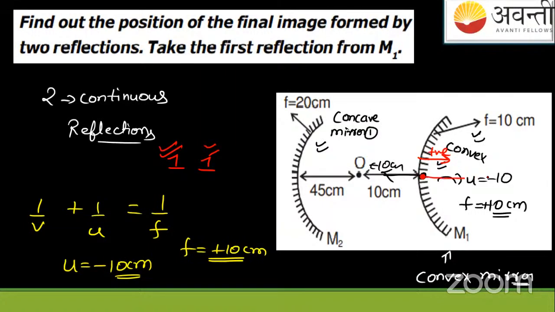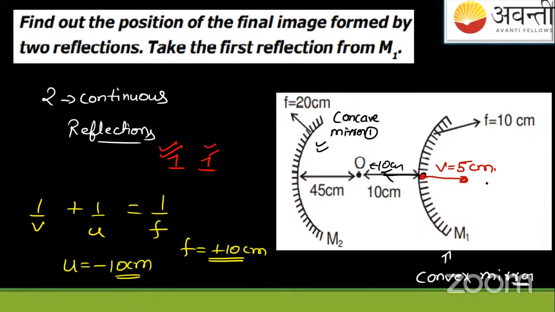So the image is formed here. That is V equals 5 centimeters. Image is formed here.